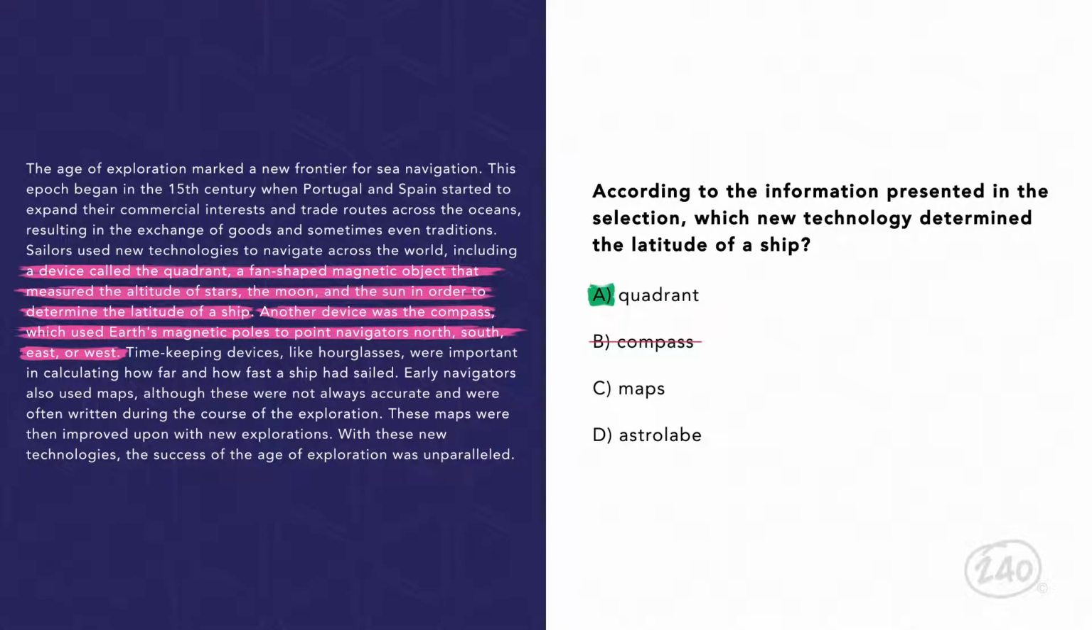The passage does mention maps, like we see in choice C, but they are said to have not been very accurate. And for D, the astrolabe was an ancient sailing device, but it was not mentioned in the passage at all. Choice A is definitely the one to choose. We'll work through one more example.